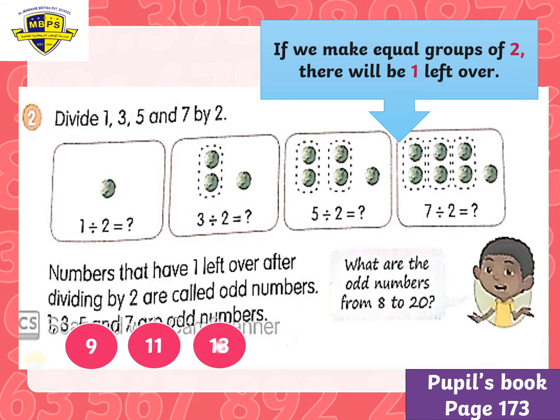13. And what's after 13? 15. And what's after 15? Very good, 17. Then 19. So these numbers are the odd numbers from 8 to 20.